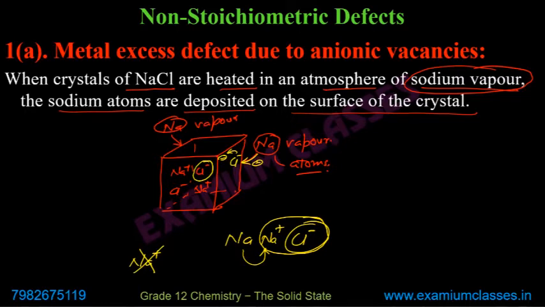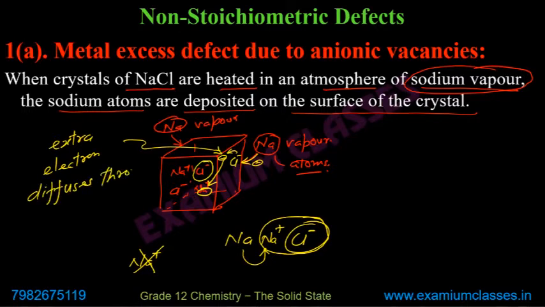But the extra electron diffuses through the crystal and occupies some interstitial site.